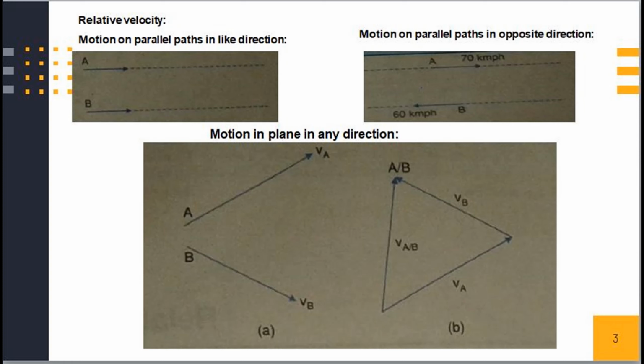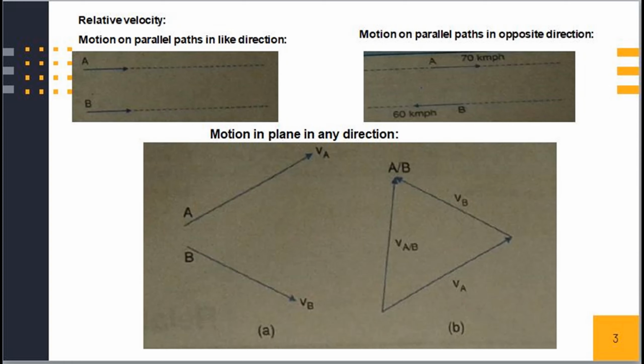If one train moves a little faster, the observer feels a slight motion. If the two trains are moving in opposite directions, the observer feels that the speed is very high. These are some common examples of relative motion. The motion of two bodies need not always be in parallel paths. They may be in any direction and in any space. However, in this video, we shall consider motion in only one plane.